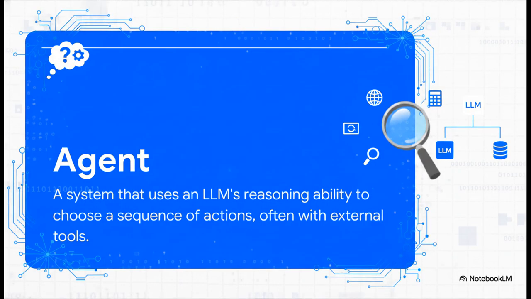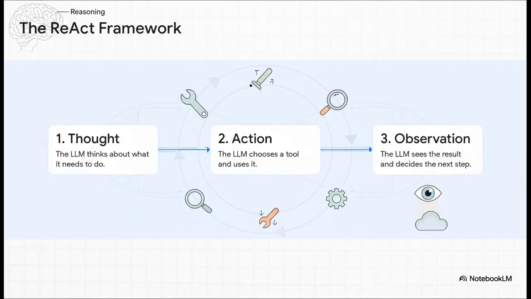So, an agent is basically a system that uses an LLM as its brain or its reasoning engine. Instead of just spitting out text, the LLM thinks about the user's goal, looks at a set of tools it has available, like a search engine or a calculator, and then it comes up with a plan, deciding which tools to use and in what order. A really popular way to build these agents is with the ReAct framework, which stands for Reasoning and Acting. It works in a simple loop.